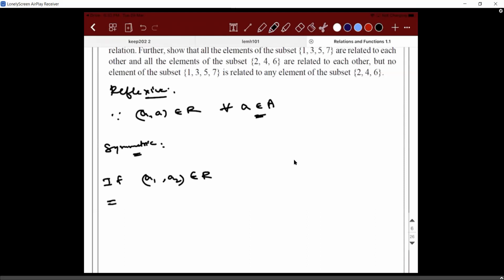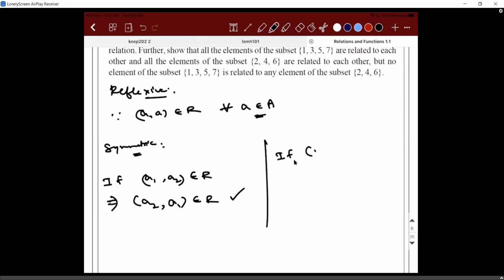Does that imply (A2, A1) will also be a part of the same relation? Yes, because you are writing the same odd or even numbers in reverse order. As long as you are not performing any mathematical operation between them like multiplication, subtraction, or addition, these are units. Hence it is symmetric. What about transitiveness?